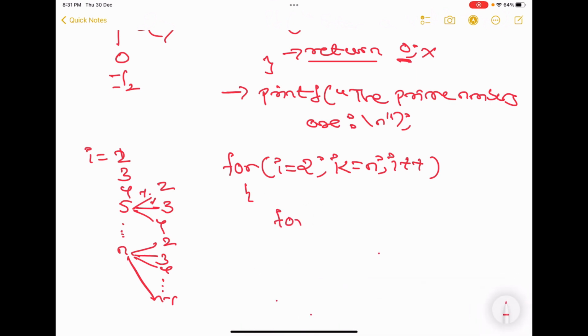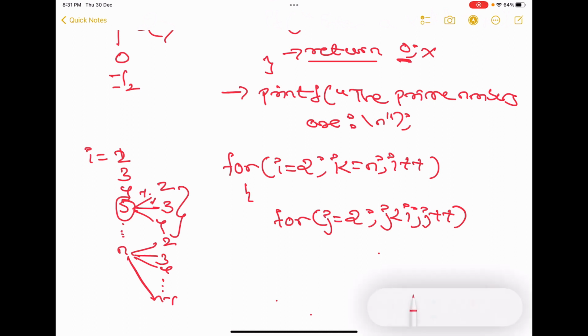For j is equal to 2, j less than i, because if this is i, this should be less than i, j plus plus. Okay, j less than i, j plus plus.